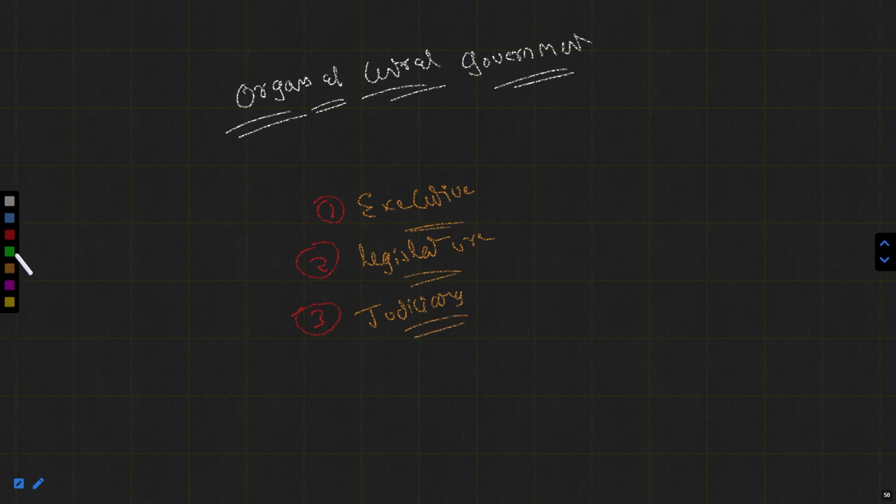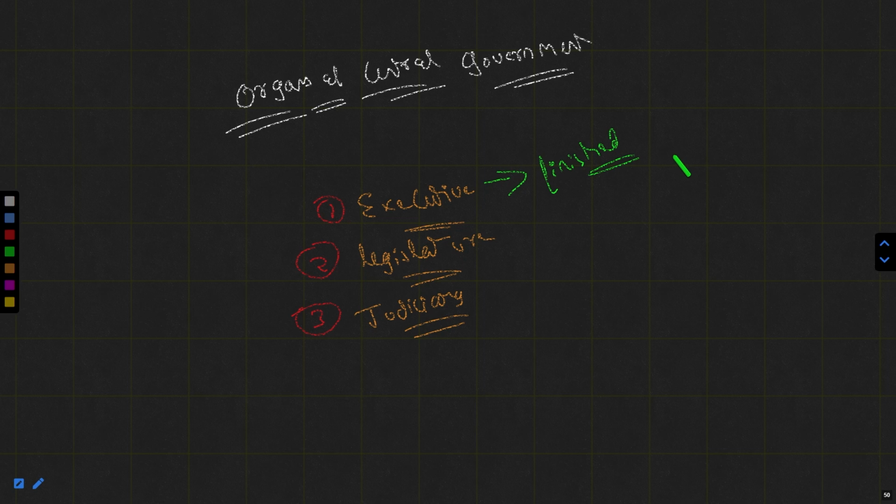These are the organs which we saw at the start of this series, and we had finished the executive part, in which we discussed in detail the president, vice president, prime minister, council of ministers, as well as the attorney general and the special provisions granted to the MPs, members of parliament, and other things.